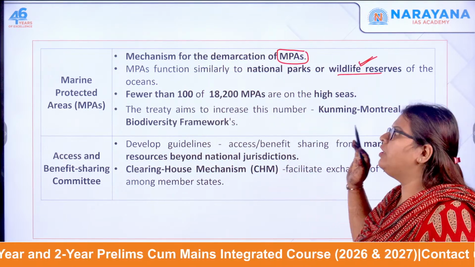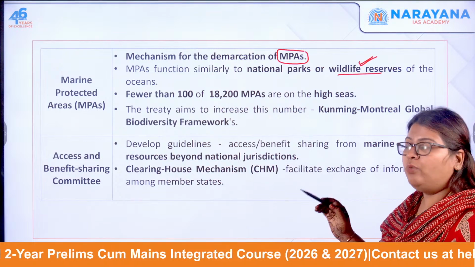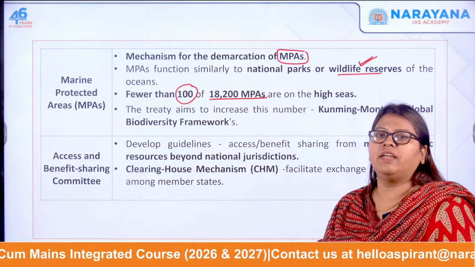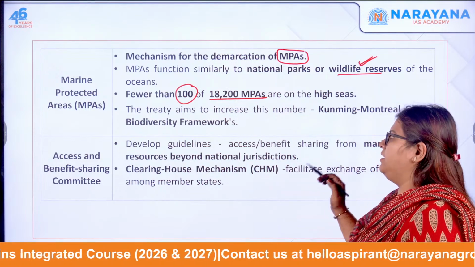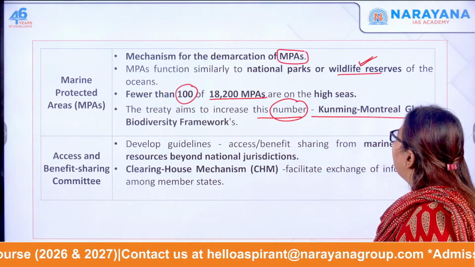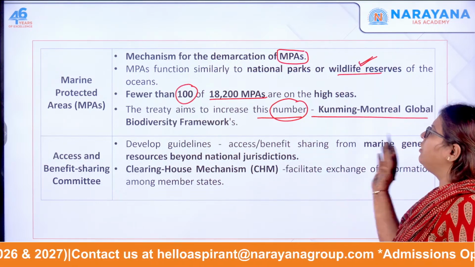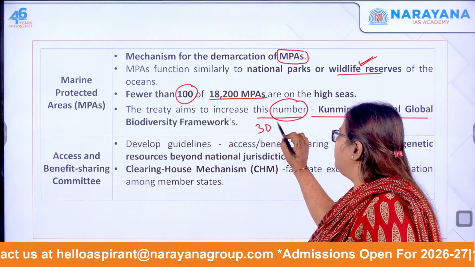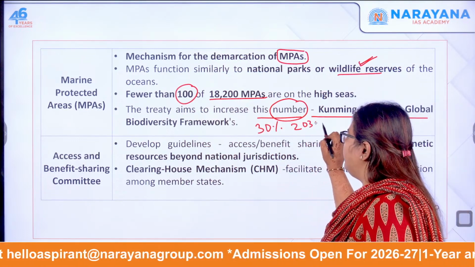So, it is similar to that. Fewer than 100 of around 18,000 marine protected areas are present on the high seas. So, the treaty aims to increase this number in order to abide by the Kunming-Montreal Global Biodiversity Framework. So, the 30-30 rule, 30% by 2030 restoration.